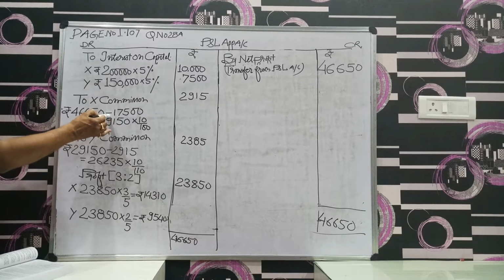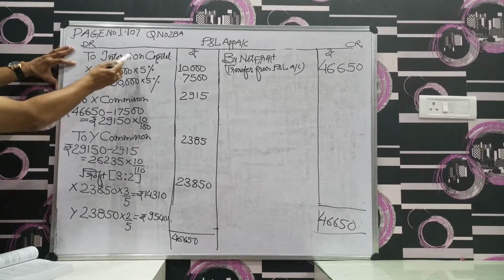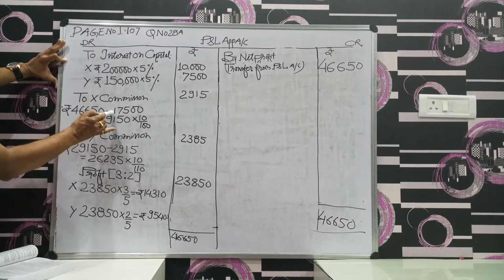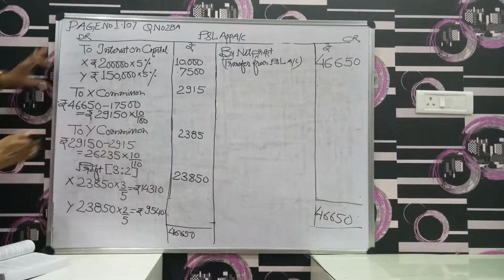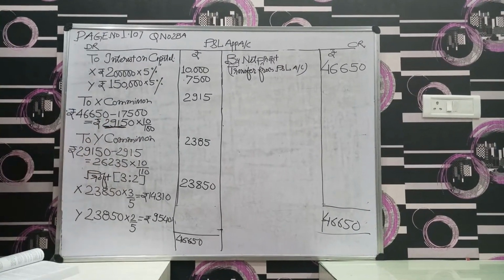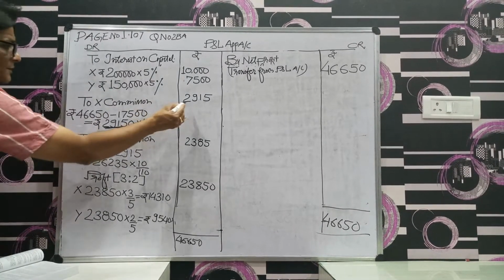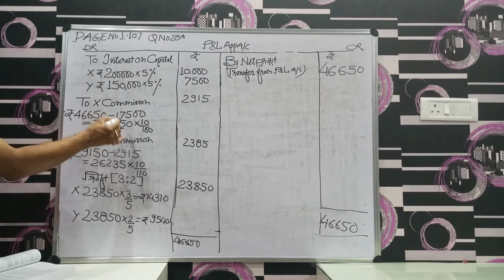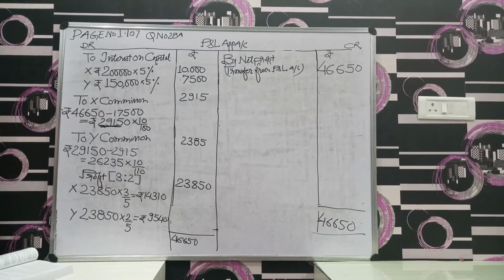We have to deduct the appropriation part, and here the appropriation part is interest on capital. 46,650 minus 17,500, this 29,150 is your distributable profit, and X is entitled to commission 10% before charging, that is 2,915. You have to calculate like this: 29,150 into 10 by 100, 2,915.